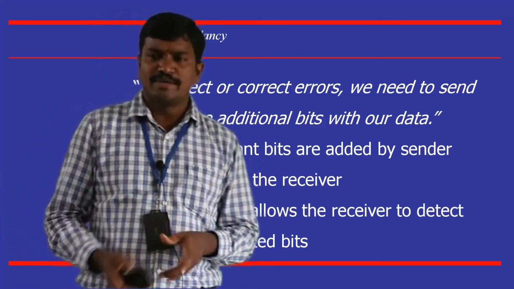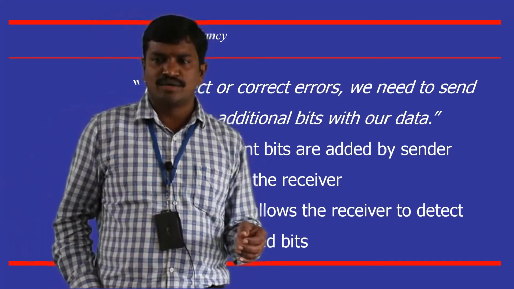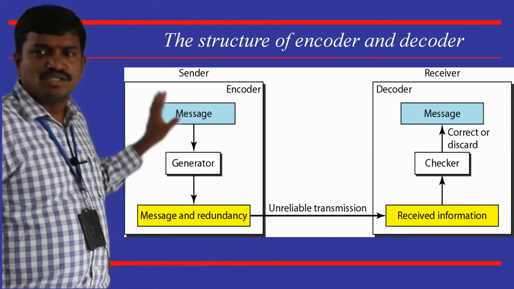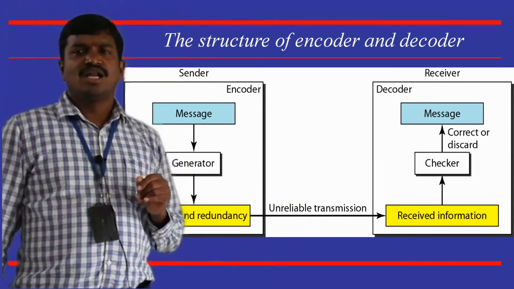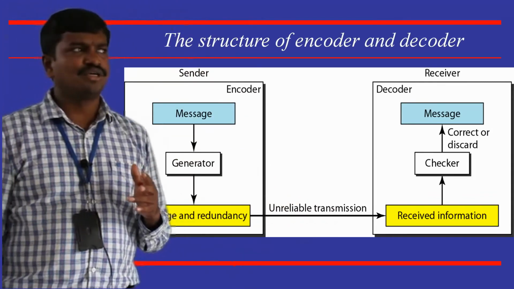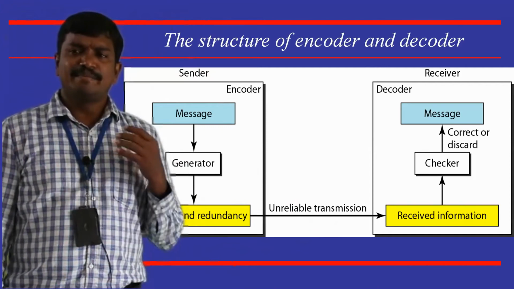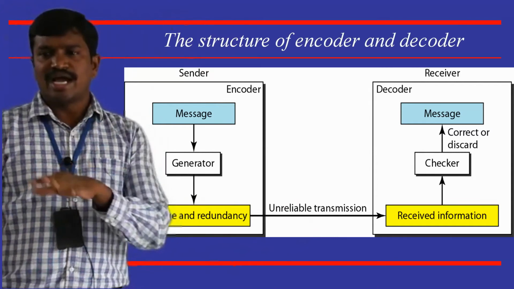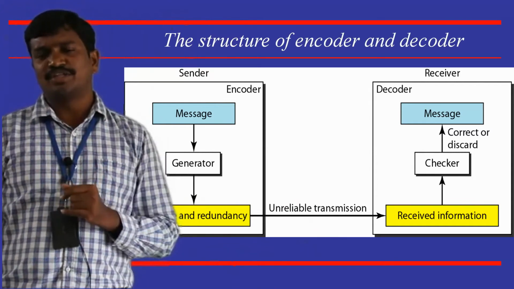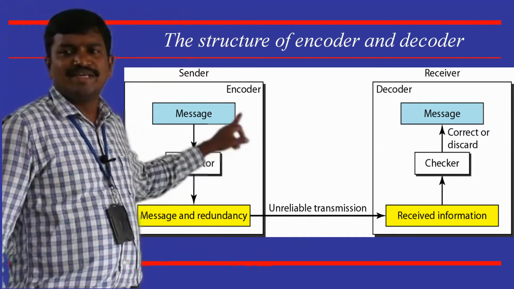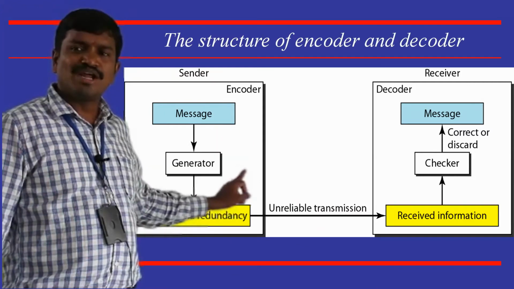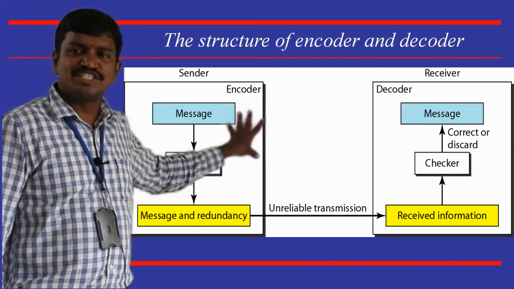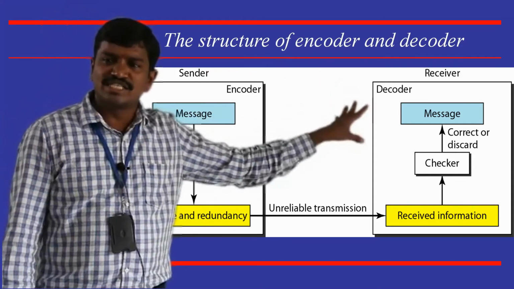Okay. So let me show that general diagram of how the sender works. So sender and receiver. Now if the sender wants to send a message, that message alone is not sent as part of this error detection or correction methodology. Now the message is taken, and there is a program at the encoder side. This we call the encoder, which runs at the sender, and the decoder runs at the receiver.